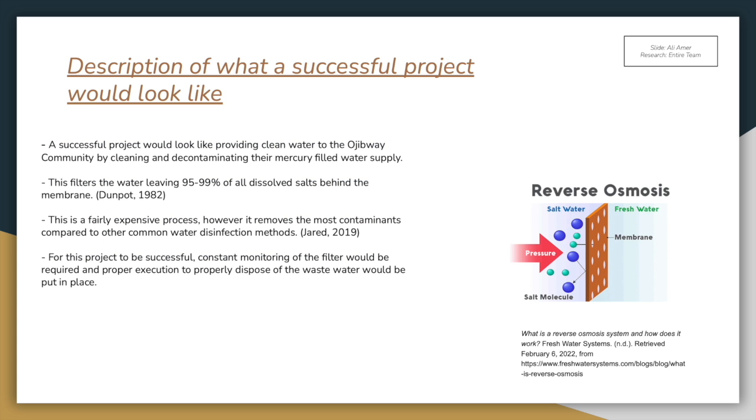A successful project would look like providing clean water to the Ojibway community by cleaning and decontaminating their mercury-filled water supply. A successful implementation of a trusted water decontamination method should be put into place, such as reverse osmosis. In reverse osmosis, water is forced through a semi-permeable membrane using a high-pressure pump. This filters the water, leaving 95 to 99% of all dissolved salts behind the membrane. This is a fairly expensive process, however, it removes the most contaminants compared to other common water disinfection methods. This method is also very environmentally friendly compared to other methods as chemicals are not added into the water.